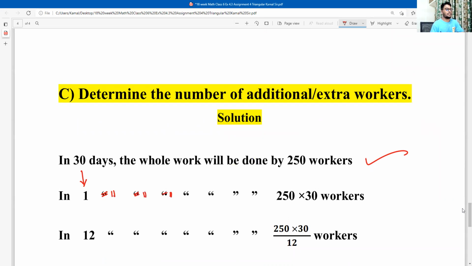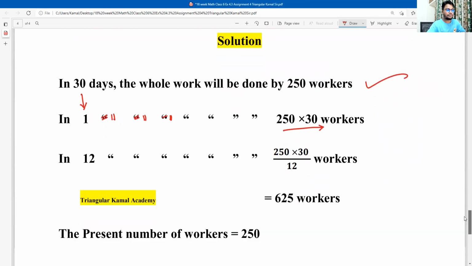Now in one day, the days are decreased. We want to complete the whole work in one day, so the number of labor will be increased. Day and worker are inversely proportional. When the days are decreased, workers should be increased. So definitely this is multiplied.